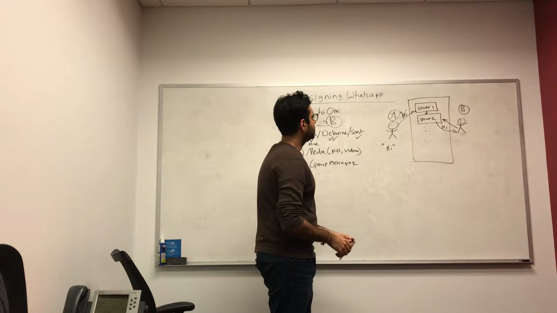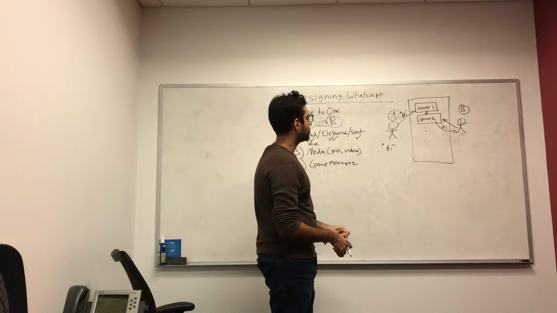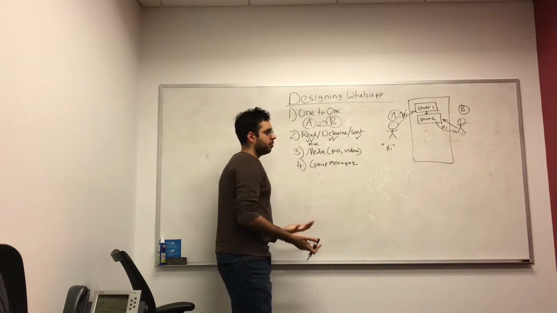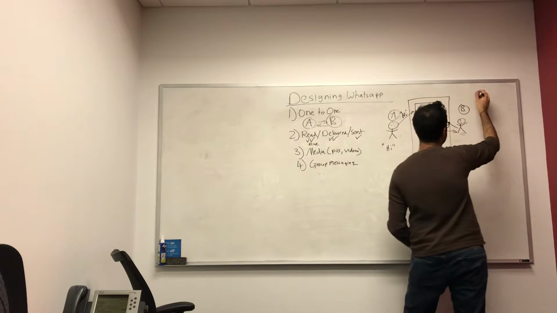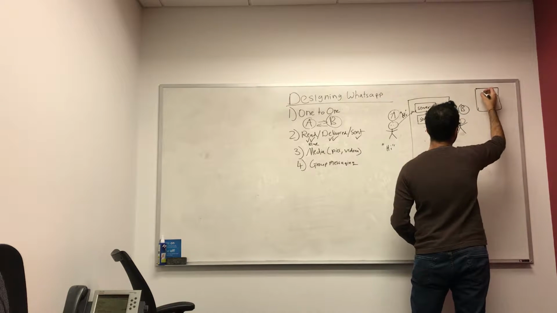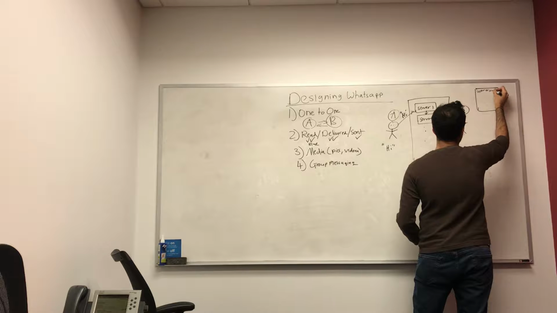So now the question becomes, how do we associate servers with users? One way to do this would be to have a mapping, for example, up here, which would go from user to server number.